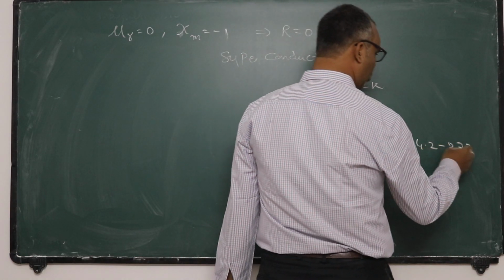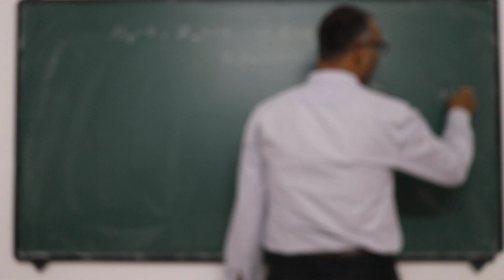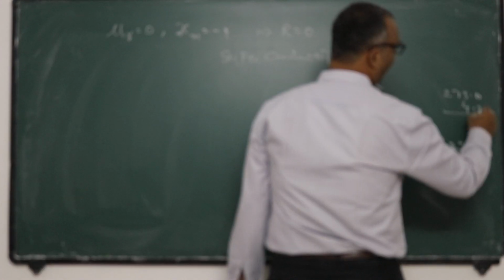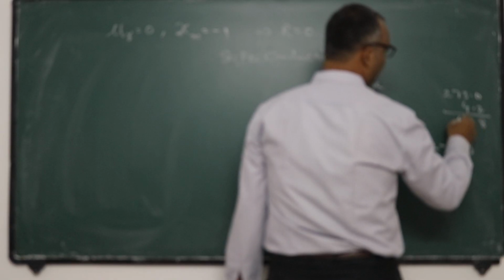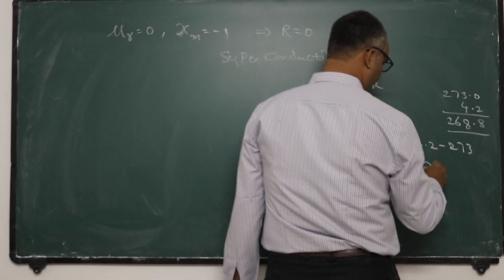273 minus 4.2 means how much? 273 minus 4.2 becomes 268.8 minus degrees centigrade. At such a low temperature, mercury behaves as a superconductor.